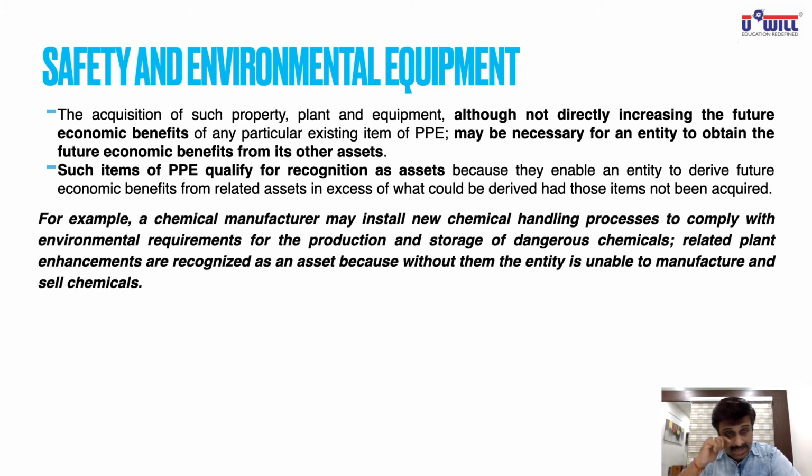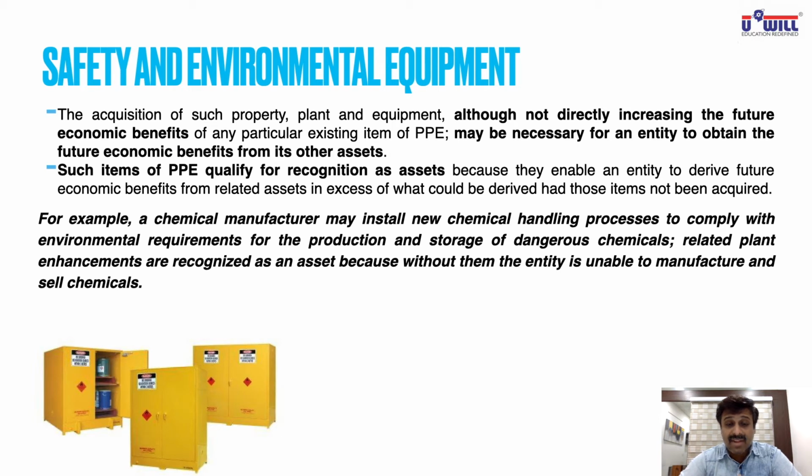They have given a different example here. For example, a chemical manufacturer may install new chemical handling process to comply with the environmental requirements for production and storage of dangerous chemicals. See this, dangerous chemicals cannot be left aloof. So maybe this cabinet for storage of dangerous chemicals is itself worth thousands and lakhs of rupees. Now without having this, you cannot store the chemicals you produce. So until you can store them, you cannot even produce them.